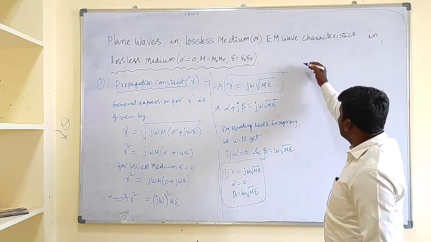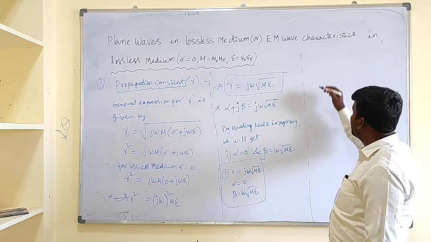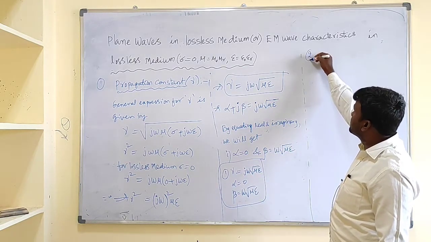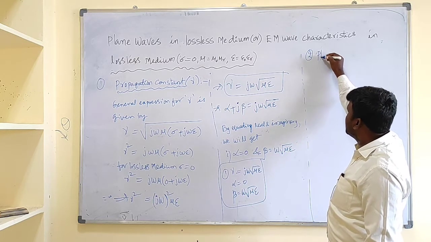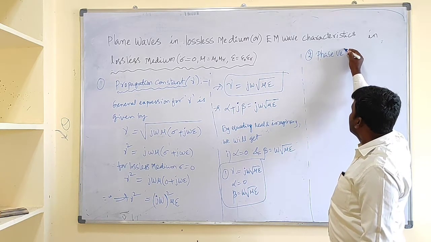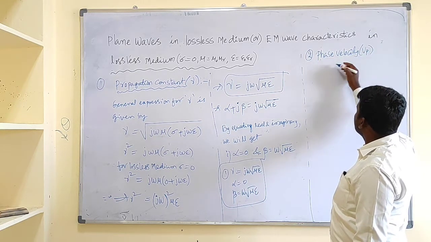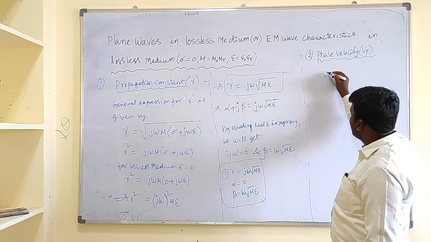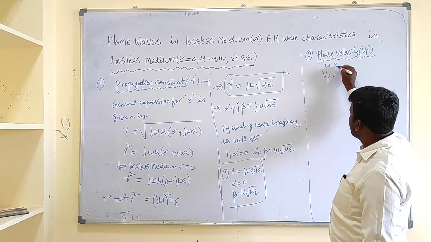Now let us go for another one. After gamma, alpha, beta, we need to go for the phase velocity. Let us take this as the second characteristic of the EM wave, that is phase velocity, represented by Vp. We know that Vp equals omega by beta.